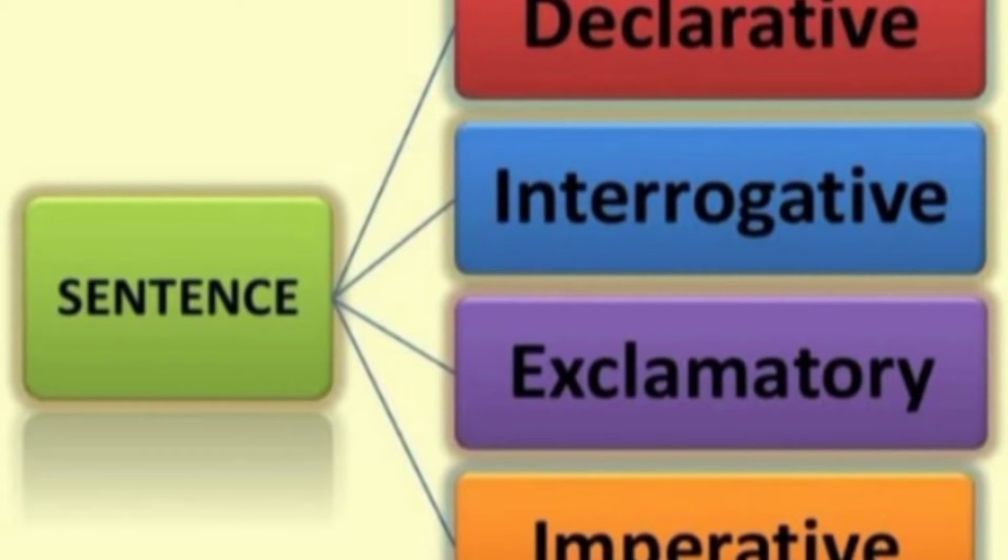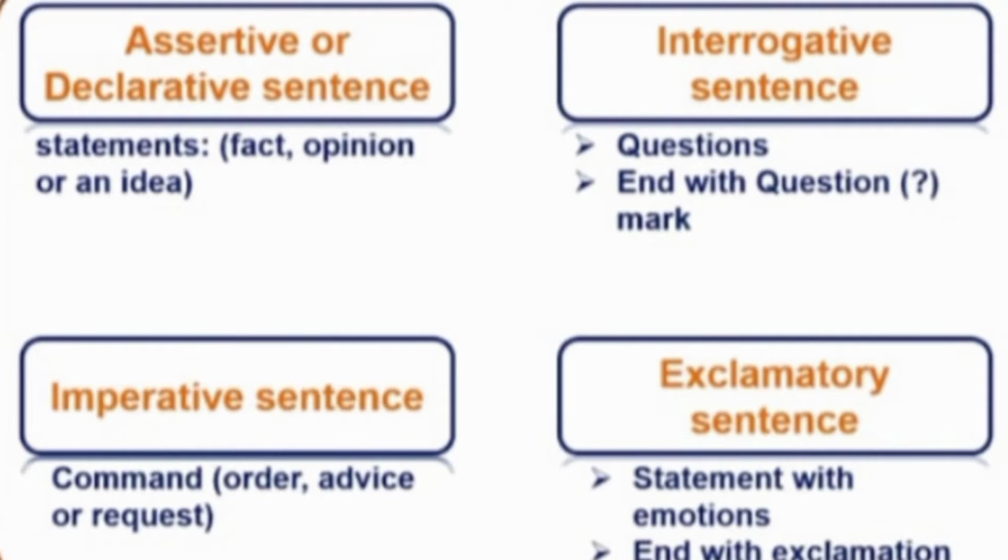As you are seeing on your screen, four parts are given. These are the subparts of the sentence on the basis of meaning. Let's recall them. First, declarative sentence. Second, interrogative sentence. Third, exclamatory sentence. And fourth one, imperative sentence. Now we are going to learn which type of sentence comes under this category.